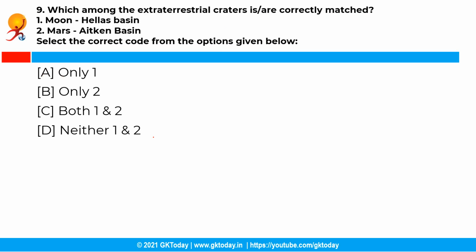Now the next question is, which among the extraterrestrial craters are correctly matched? So you have to select the correct code from the options given below, and the correct code is option D, that is neither the first nor the second are correct. See, the impact crater is a type of impact landform formed due to collisions of astronomical objects, and it is a circular depression formed by the hypervelocity of impact of a smaller body, and its examples of extraterrestrial craters include Mars and Moon. Therefore, for Mars, the correct match is Helen Basin, and for Moon, it is Aitken Basin.